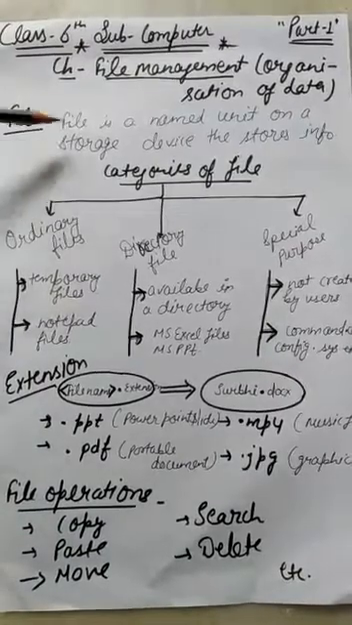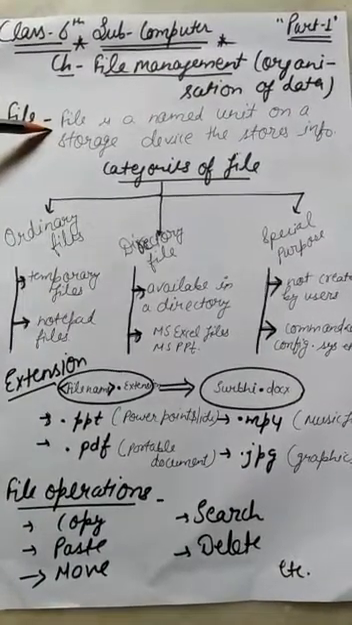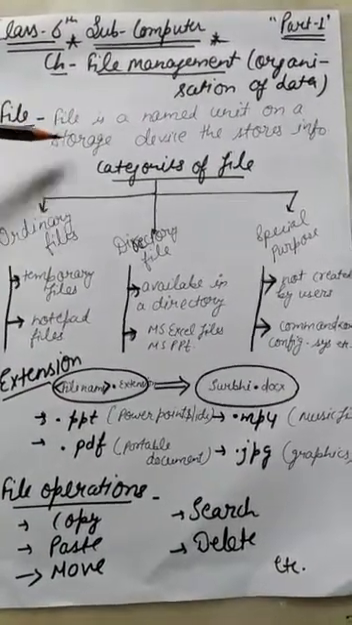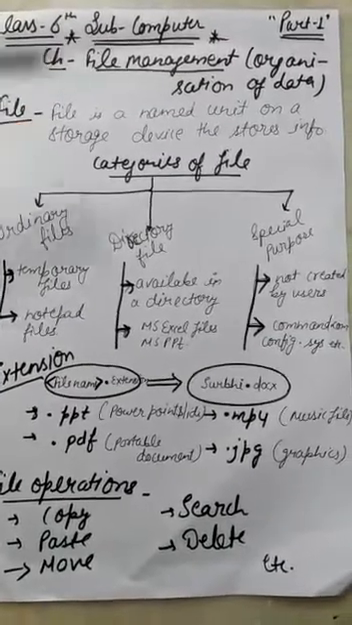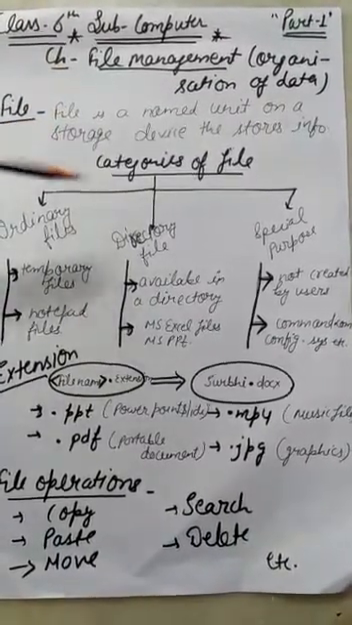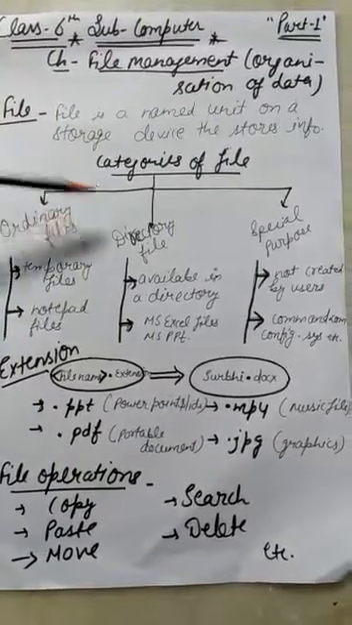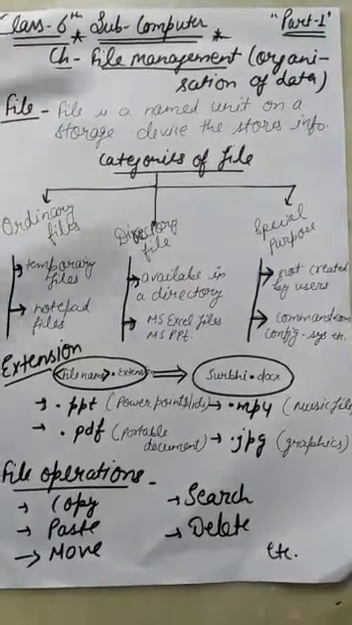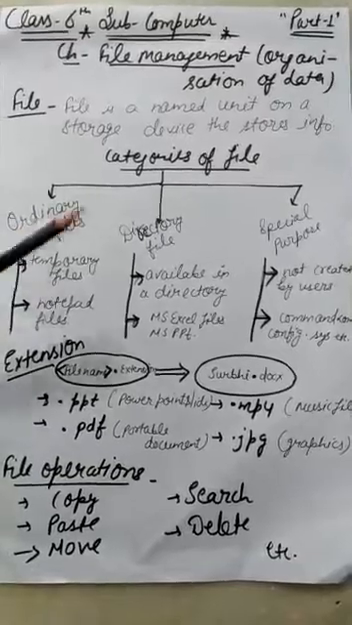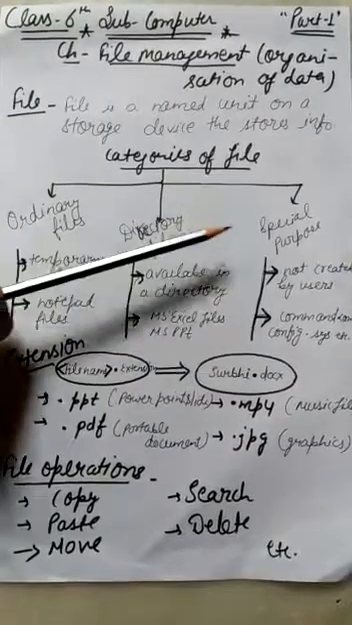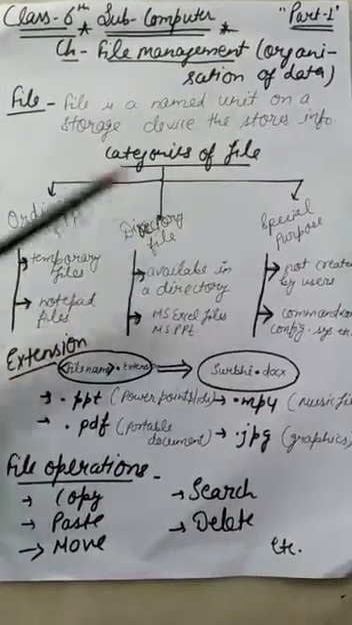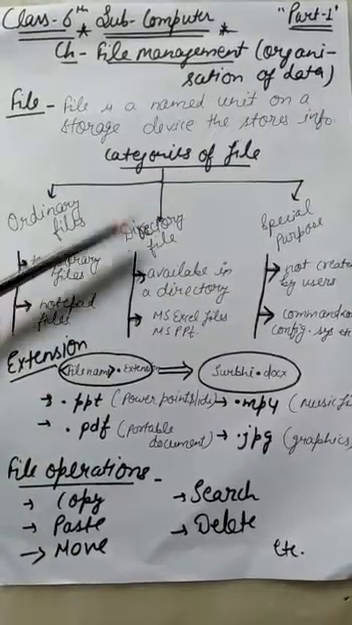So basically a file is a named unit on a storage device that stores the information or the data you use, stored with a name and with an extension. Now the files on the storage devices can be categorized into the following categories. Number 1 is ordinary files, number 2 is directory files, number 3 is special purpose files. These directory files are also known as folder files.